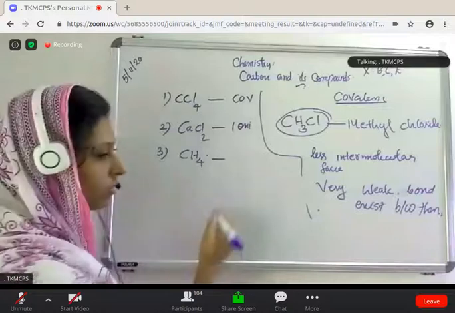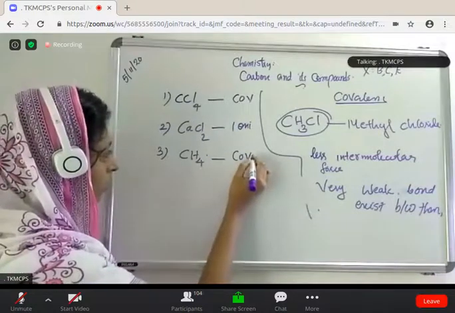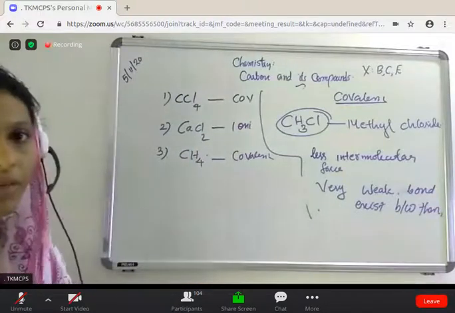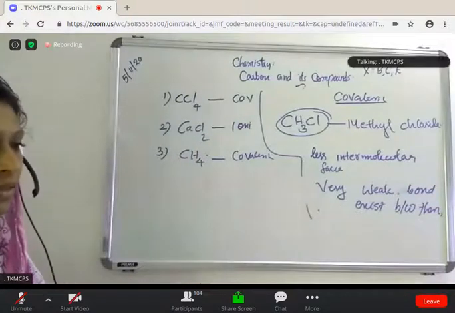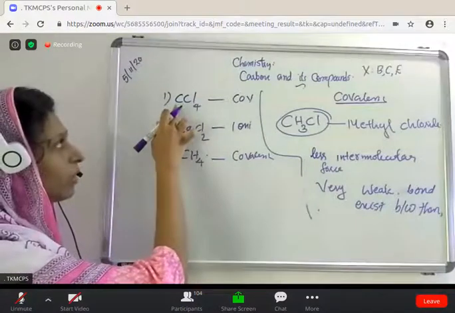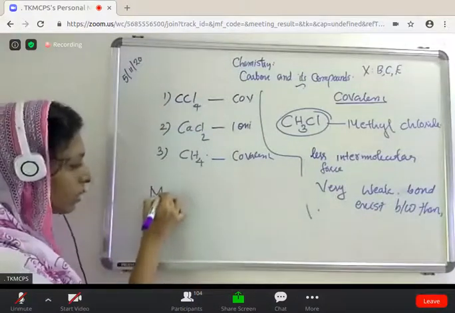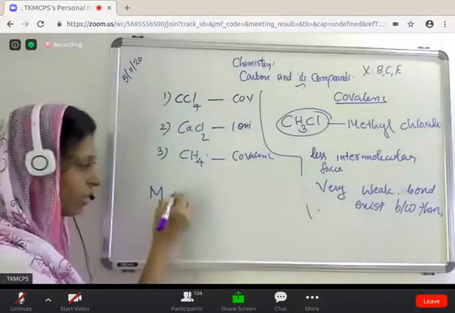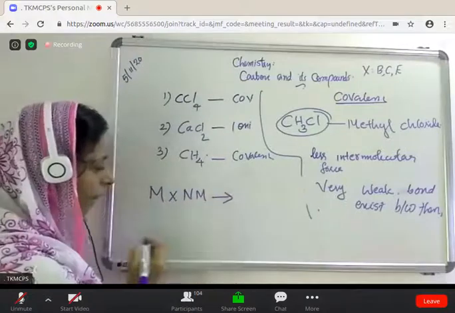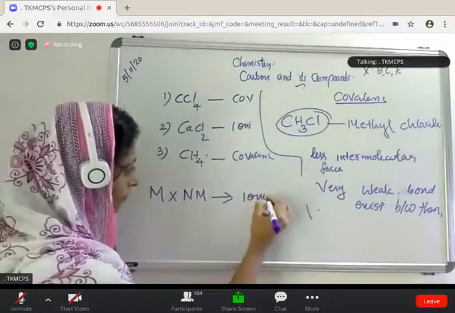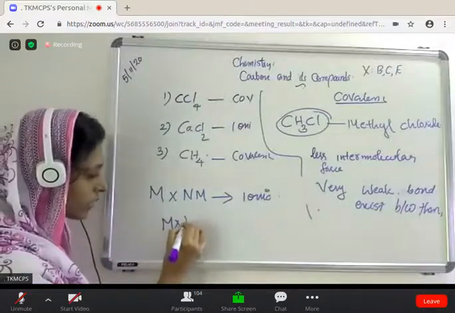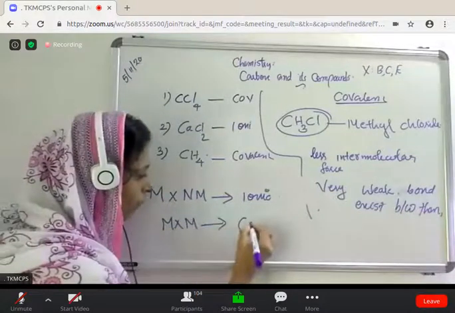Covalent. How can you distinguish this covalent, ionic? Please check how it is formed. Listen children, when a metal and non-metal react, they form ionic. Two non-metals react to form covalent.